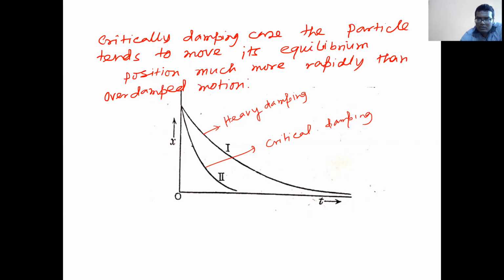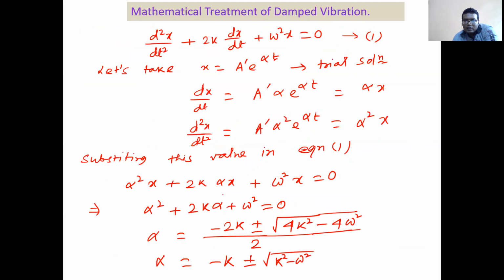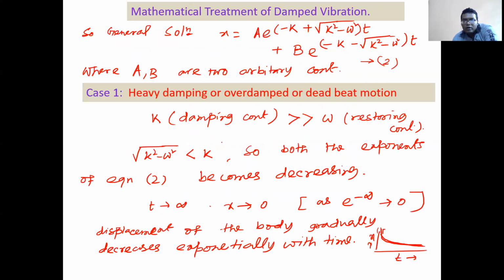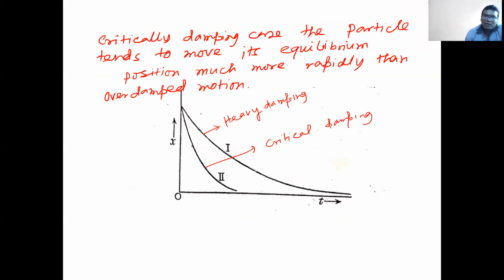Why? I have already discussed. For the overdamped motion, there is only e to the power minus kt, the negative exponential in time. But here we have an exponentially decreasing term multiplied with t, so it will decay faster than overdamping.